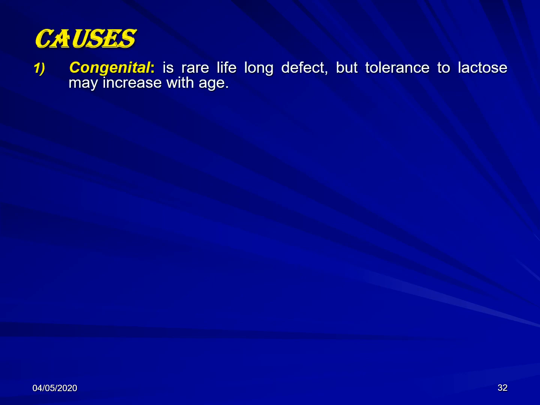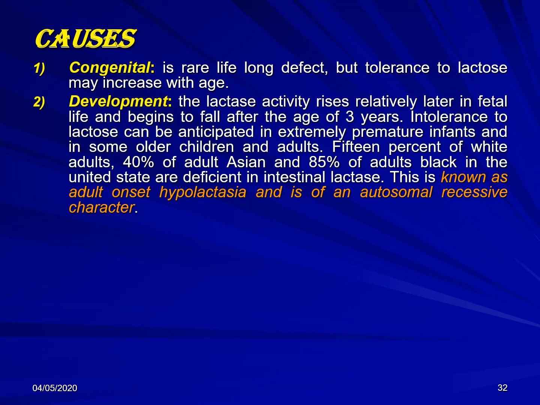Causes of the lactose intolerance could be congenital. Congenital, this is rare, lifelong, probably autosomal recessive, but in some cases the lactose tolerance increases with age. The other thing is the developmental. Developmental means the level of the lactase enzyme changes with life, and it is at its highest level in the last weeks of the pregnancy and during the first 3 years of life. So any infant, any neonate, any child during the first 3 years of life, probably will not have any manifestation of the lactase deficiency.